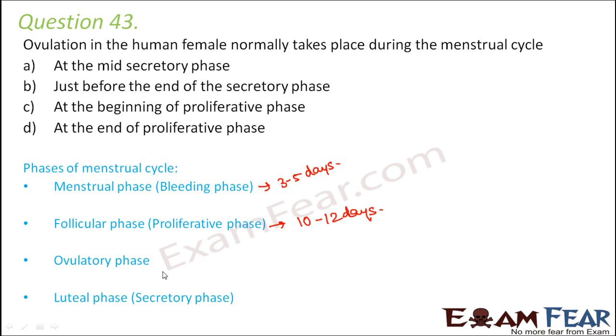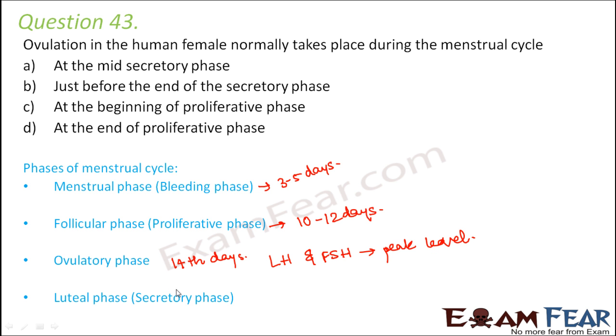Next is the ovulatory phase, when ovulation takes place. That is, the Graafian follicle ruptures and the egg is released from the ovary. That is ovulatory phase, and this happens around the 14th day. So ovulation happens at the 14th day. Now, during the ovulatory phase, the hormones luteinizing hormone and follicle stimulating hormone are at their peak level.